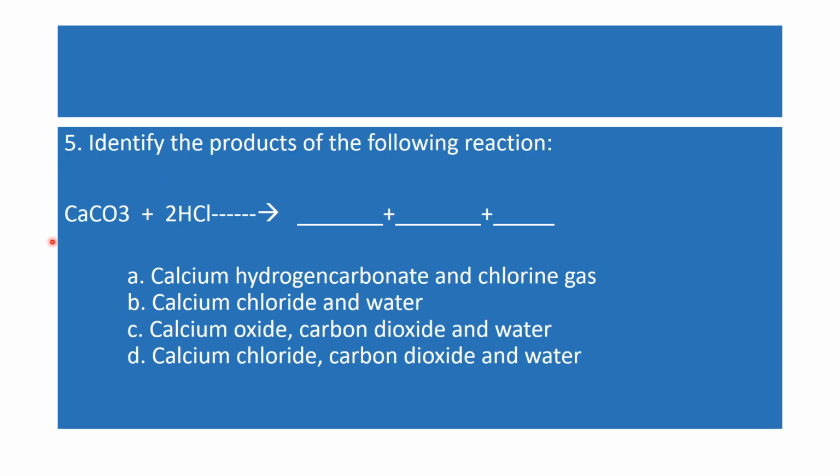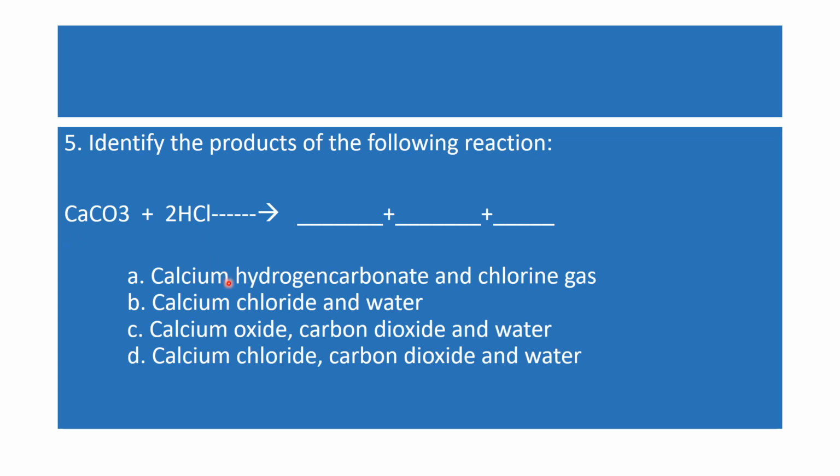Next one, question number 5: identify the products of the following reaction. The reaction is CaCO3, that is calcium carbonate, plus 2HCl, that is hydrochloric acid. You know that when acid reacts with carbonates, if you remember this reaction from your chapter, the products will be the salt, water and carbon dioxide. You can see which salt can be prepared: because HCl is there, calcium chloride.